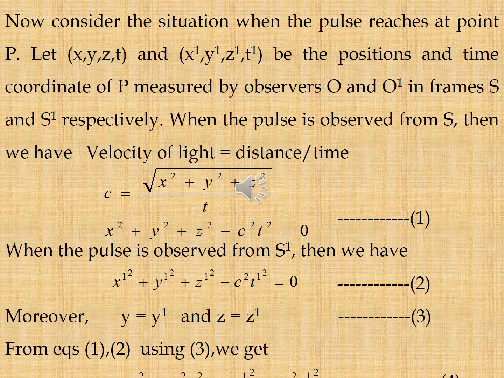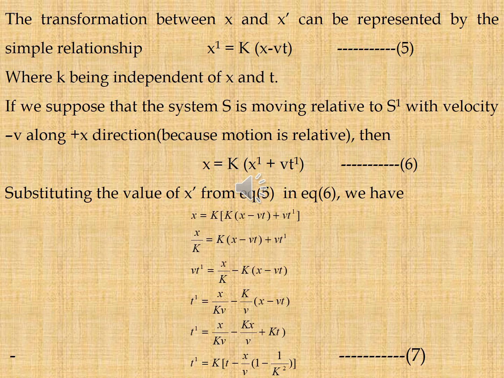Next, y is equal to y dash and z is equal to z dash, that is equation 3. From equation 1 and using equation 3 we get x square minus c square t square is equal to x dash square minus c square t dash square, that is equation 4. The transformation between x and x dash can be represented by a simple relation. So x dash is equal to some constant k into x minus vt, that is equation 5, where k is independent of x and t.